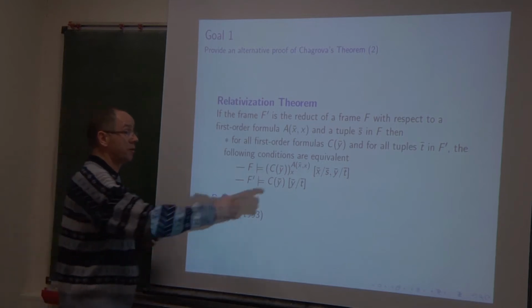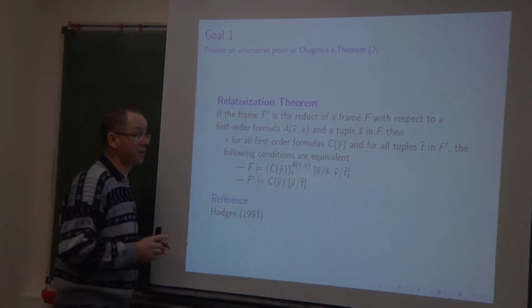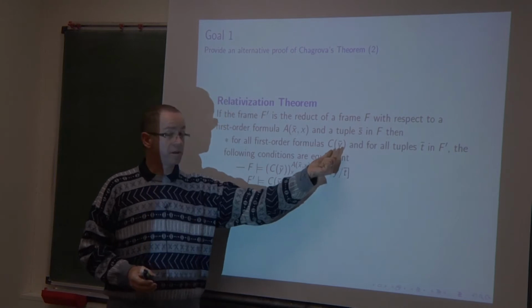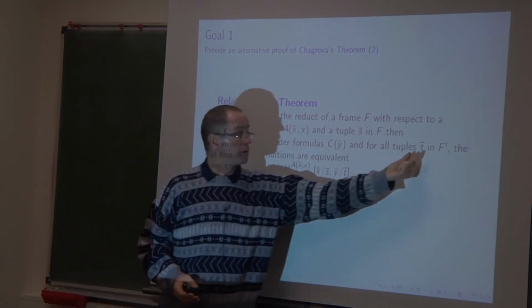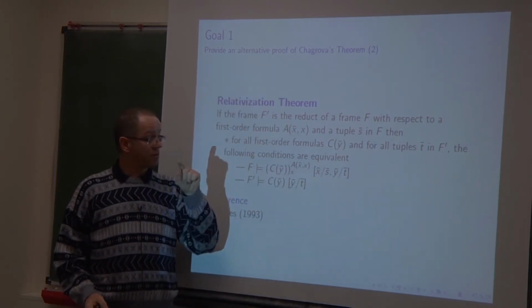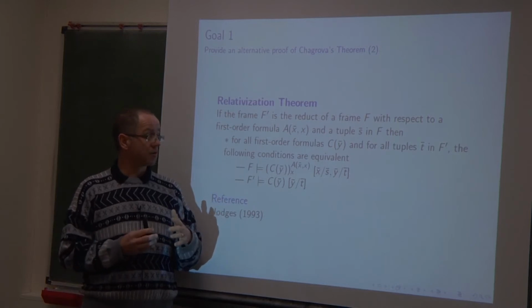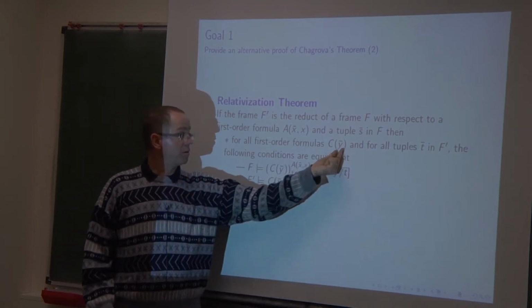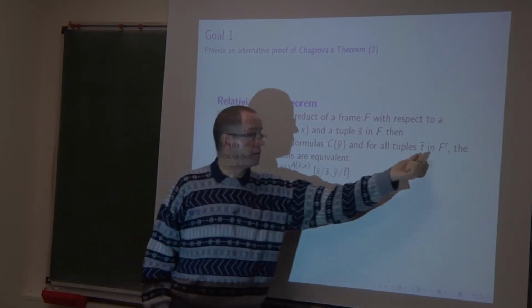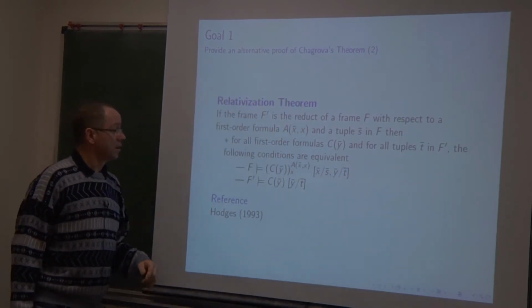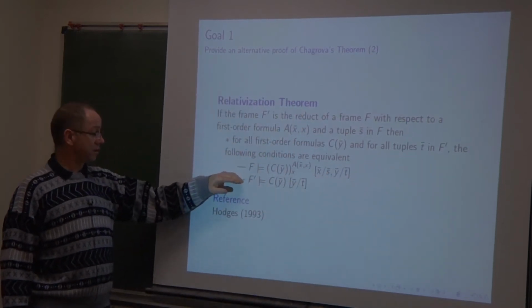Then for every first order formula C with some free variables y bar, and for every tuple T bar in F prime, the reduct of F, of course the dimension of y bar and T bar being the same, these two conditions are equivalent.